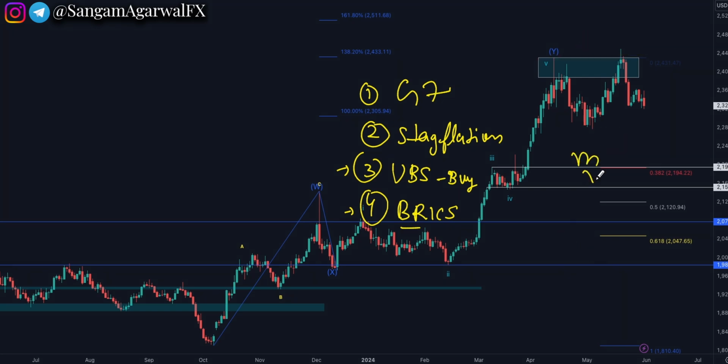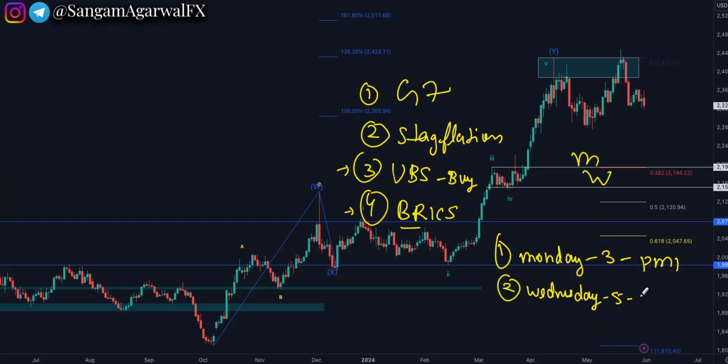Since the monthly and weekly candles are changing, your first news this week is Monday 3 June, manufacturing PMI. Then the second news this week, Wednesday 5 June, jobs and PMI numbers. Service PMI and jobs are both the most important this week before the FOMC meeting. So on these two news, you will see big price action.